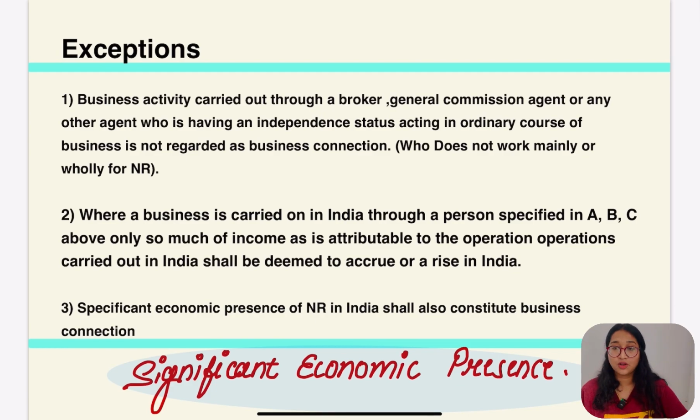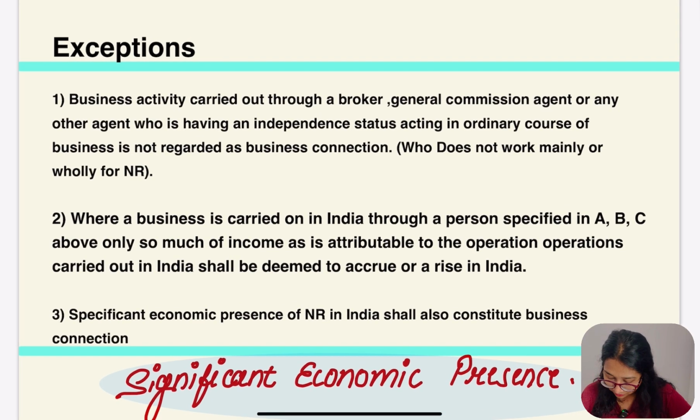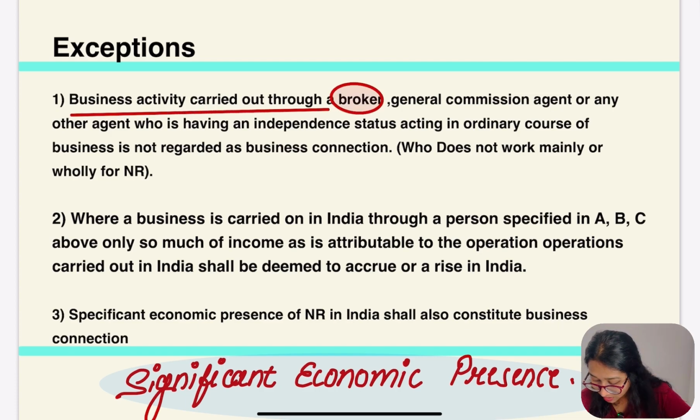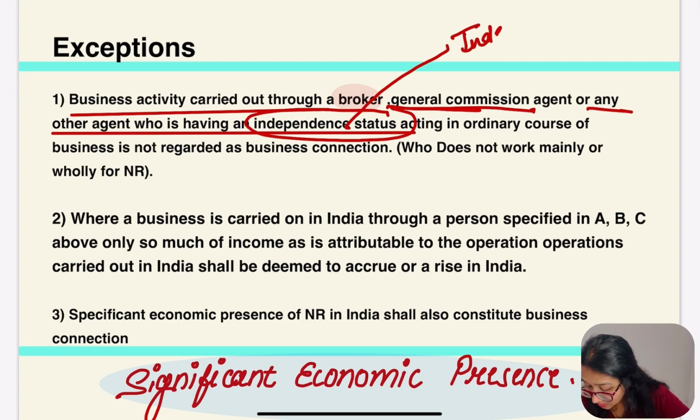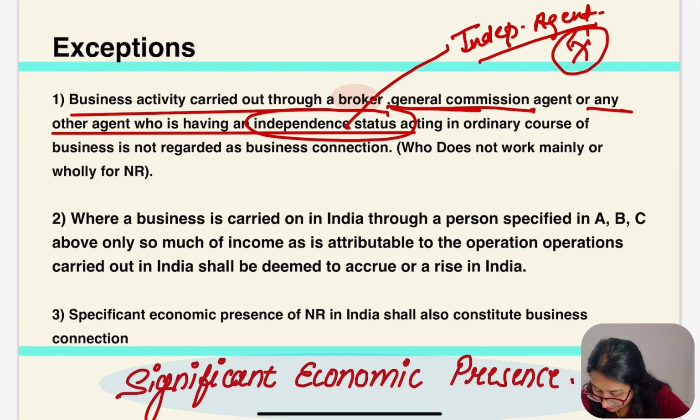Let's go for the exception to this business connection. First of all, business activity carried out through a broker, general commission agent, or any other agent who is having independent status. What I talked about as independent agent, this is about the independent agent. So in case of independent agent, we will not take this person in case of business connection.